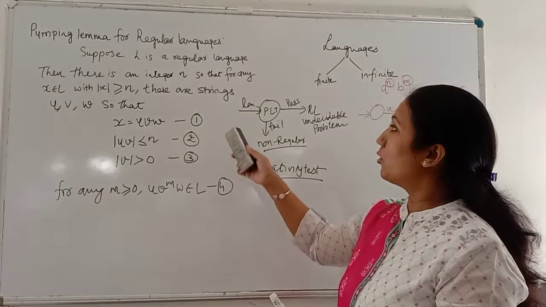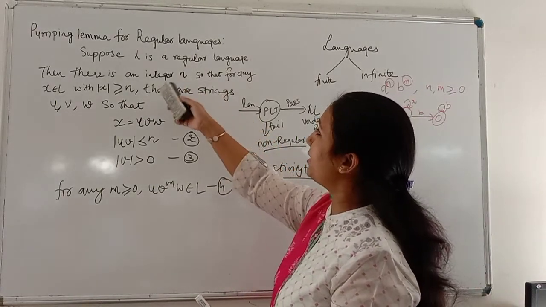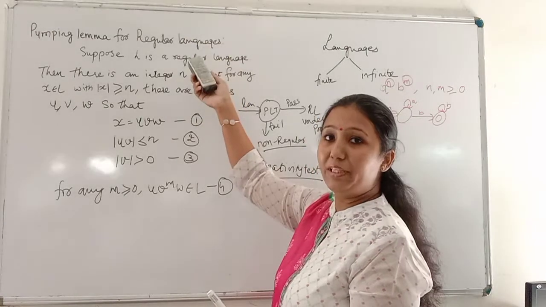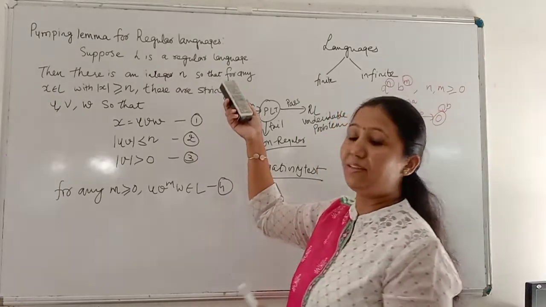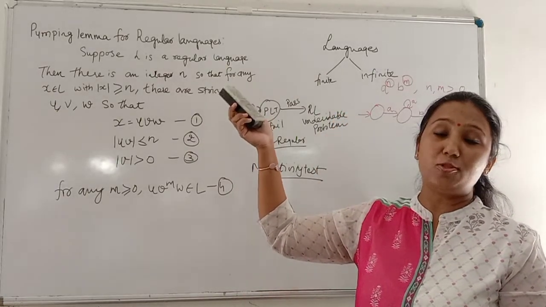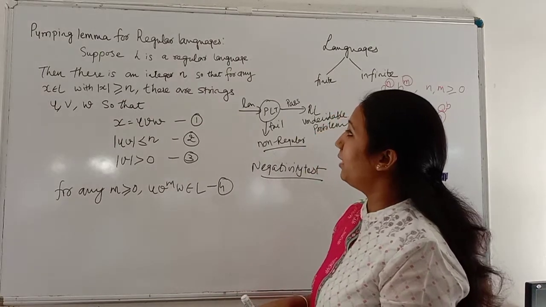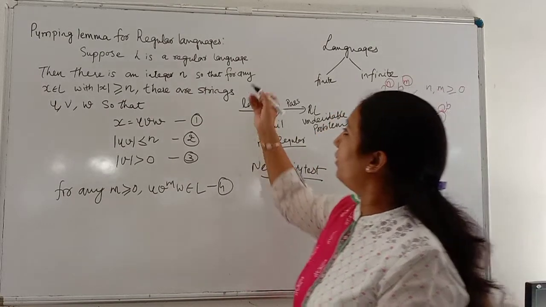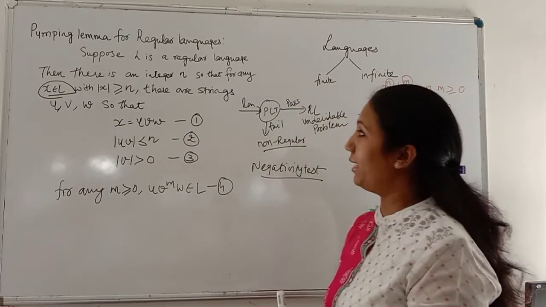So along with the language, to check the strings of the language, one integer is taken, called n, and one string is taken, called x, which belongs to L.